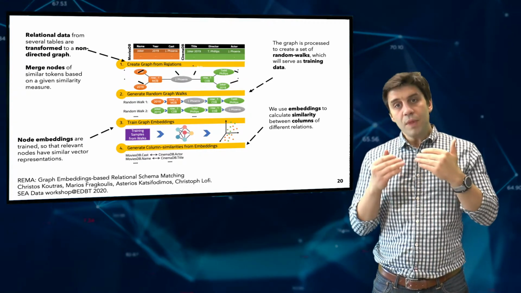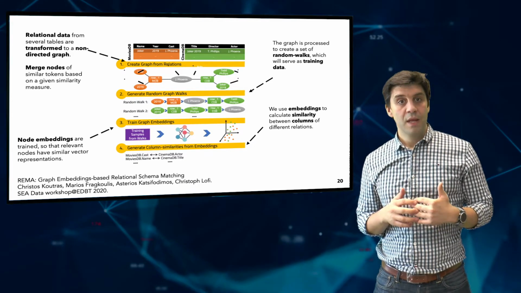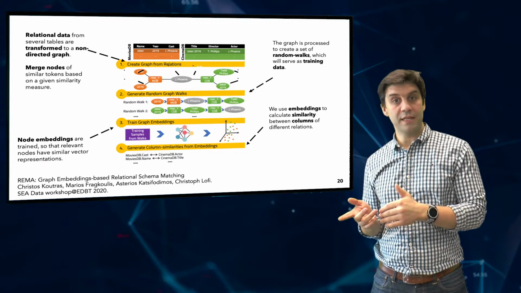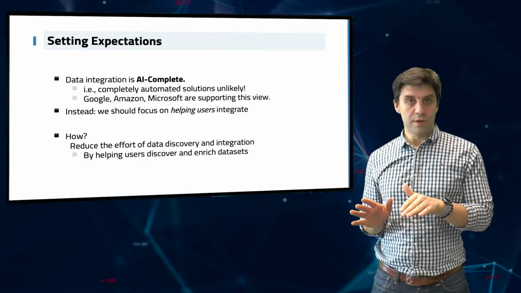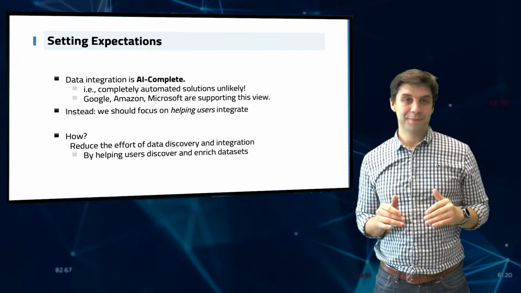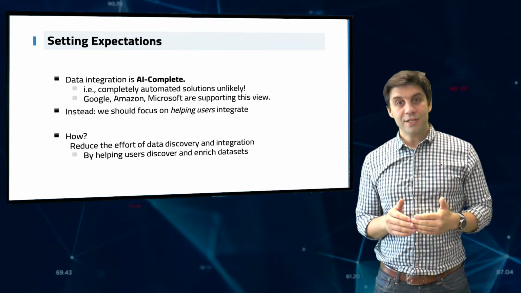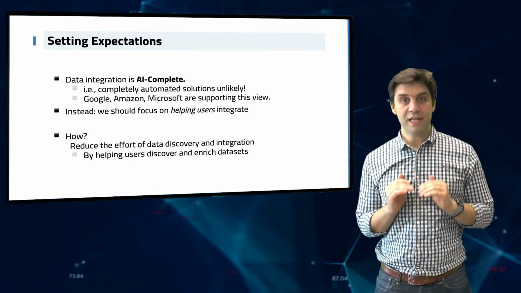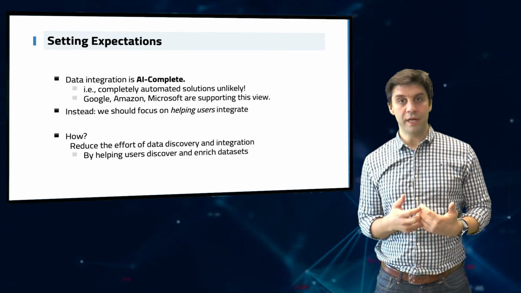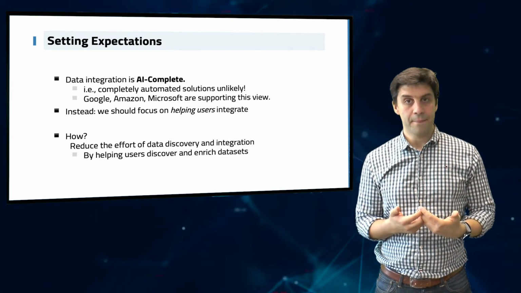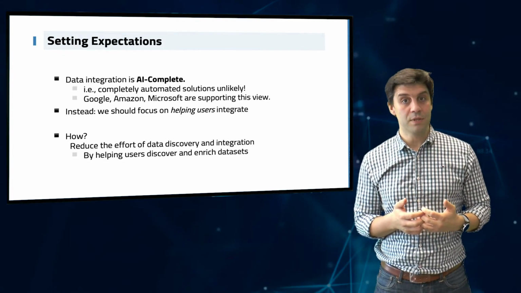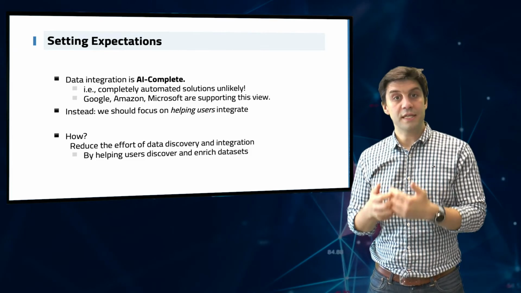At the moment, we have already seen the limitations of embeddings, and we are experimenting with graph neural networks that can learn from examples that we source from humans working in the enterprise. Now to my conclusion. Will AI solve everything in data integration? No, it will not. And to get things straight, data integration cannot be fully automated. And whoever tells you the opposite is either clueless or is lying. Instead, what we believe we should be doing is to focus on methods that use AI, not to replace humans, but to help them by learning from human-provided examples and by reducing the effort of humans in discovering data relationships.